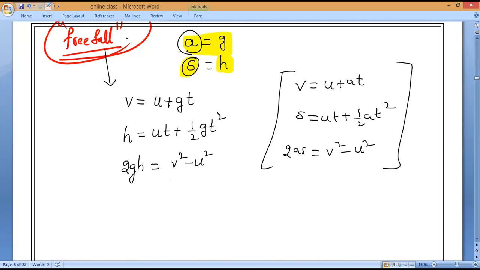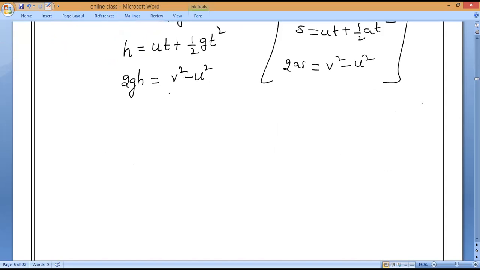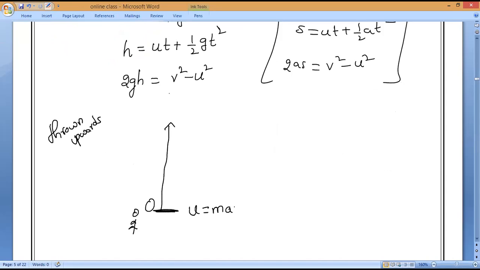Now, when g is positive or negative, that we'll study. Remember, if a body is thrown upwards, initial velocity is maximum. When the body keeps going up, it is going opposite to gravity.